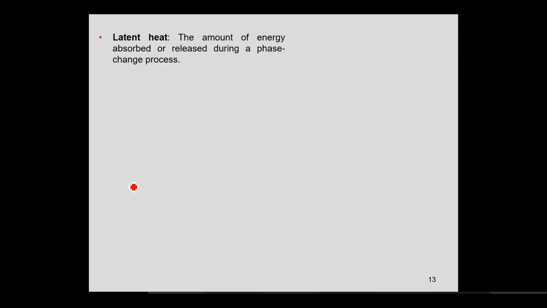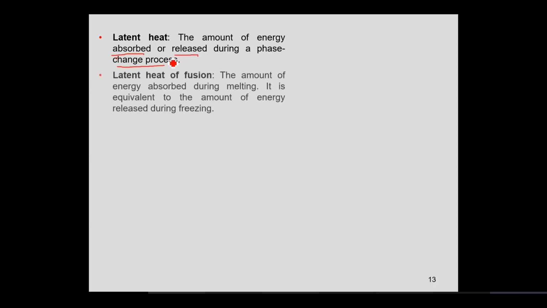Now, the latent heats are the heats associated with phase change processes. That means it is the energy absorbed or released during a phase change process. Latent heat of fusion is the energy required for melting, or the energy absorbed during the melting process, and it is equivalent to the energy released during the freezing or solidification process.